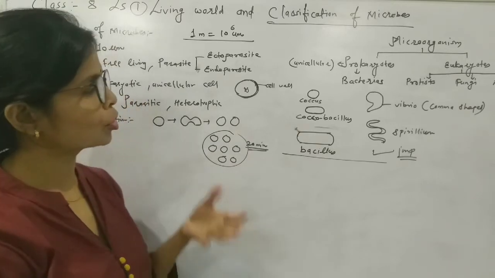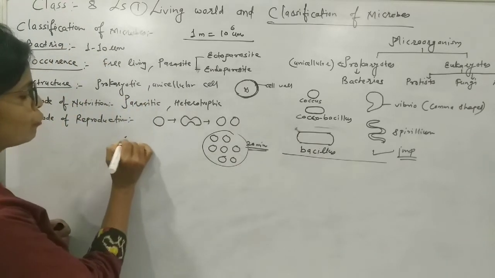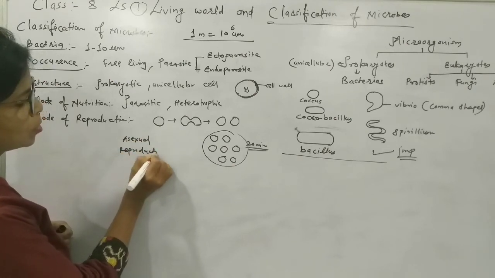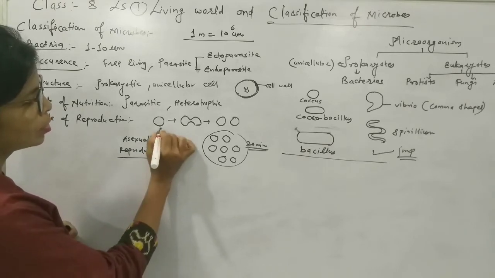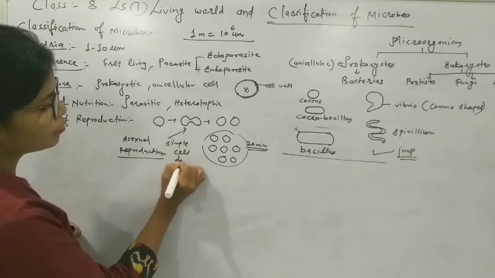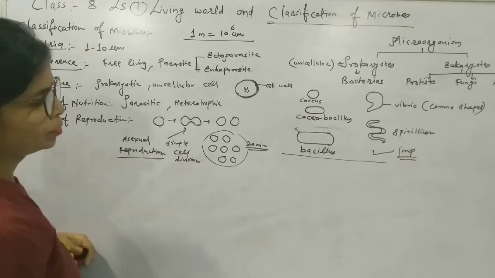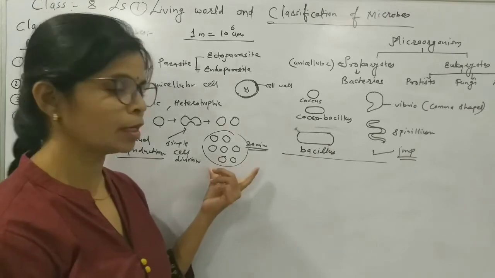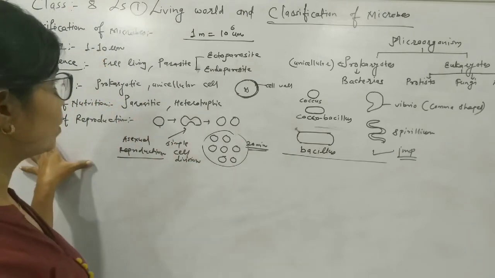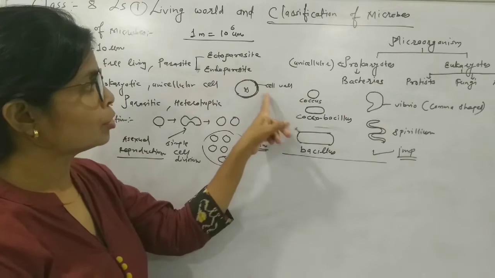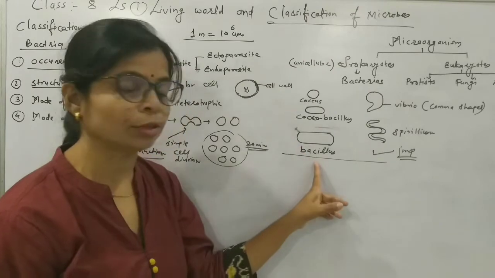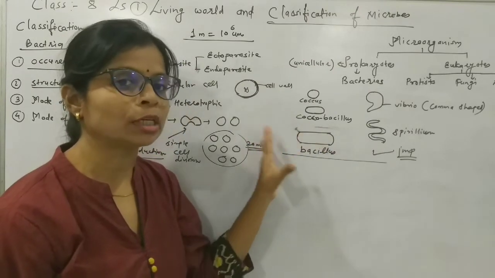The process of reproduction is asexual reproduction, and this reproduction is simple cell division. Okay. In favorable condition, the rate is rapid. So this is about the bacteria. About the bacteria, you have to remember the bacterial cell has a cell wall. Different shapes of bacteria we have to keep in mind. These are the main points regarding the bacteria.